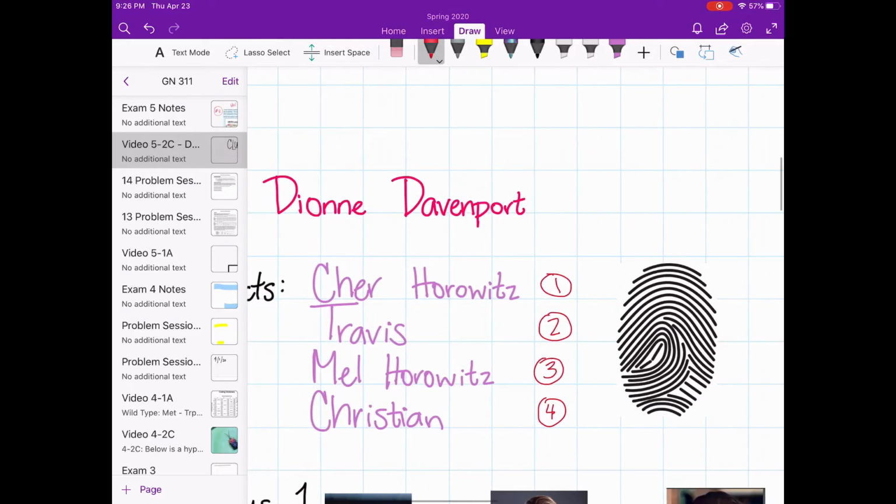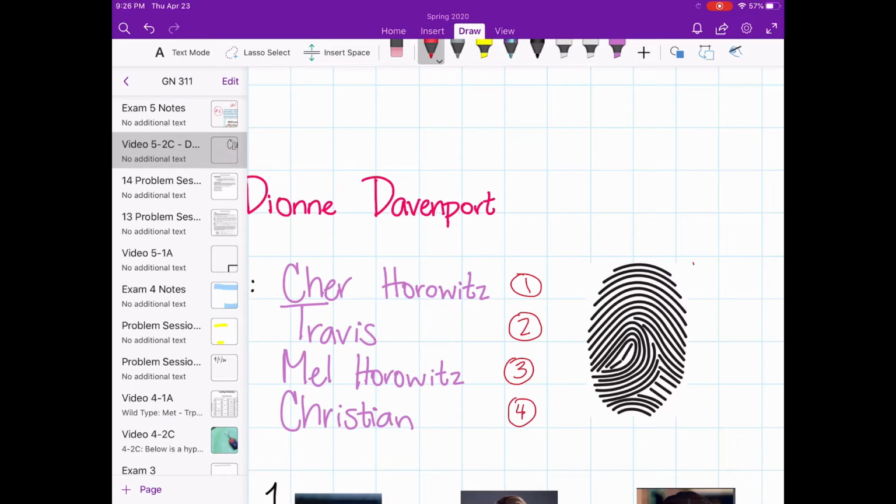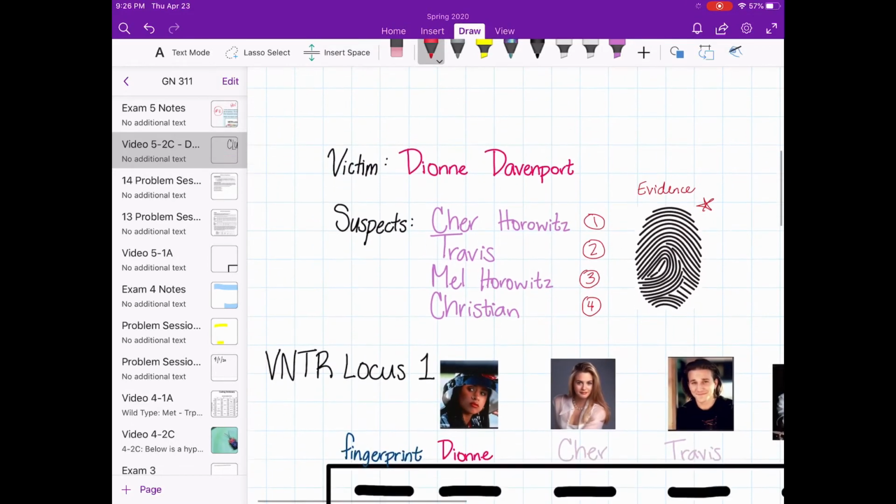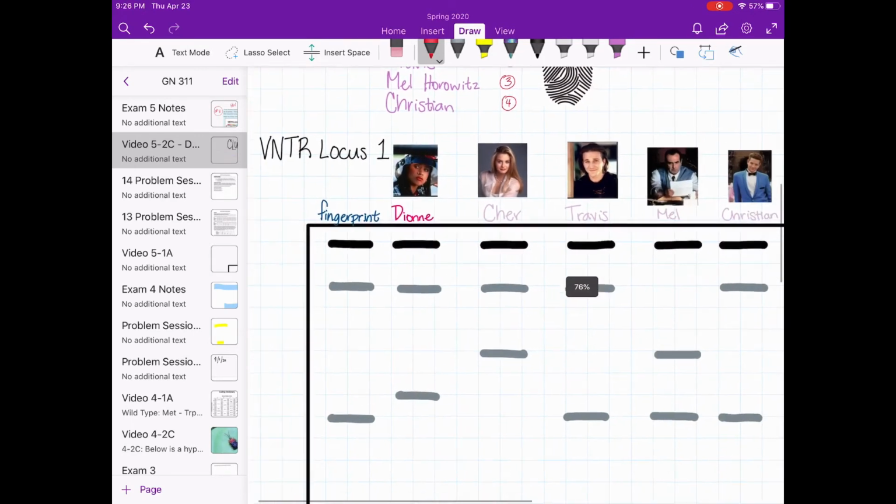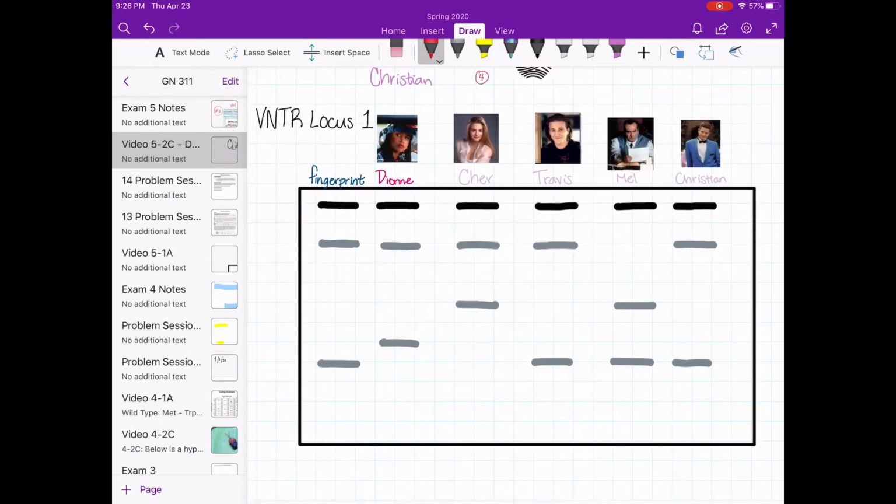Fortunately, right next to the scratch, a fingerprint had been found, as if the wrongdoer had examined their work after the crime was committed. To determine who had scratched her car, Dionne had a detective compare the DNA of the fingerprint, her own DNA, and the four suspects' DNA through gel electrophoresis at multiple loci. For a suspect to be accused, their DNA must match the fingerprint DNA exactly at all loci compared.